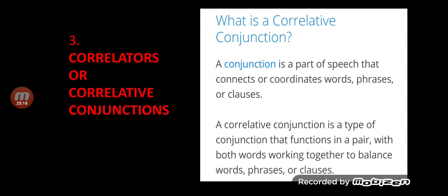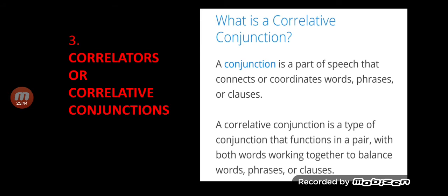That is the third one. Correlators or correlative conjunctions. Although this is not taken as a full-fledged topic, there are questions based on it in your MCQs, or multiple choice questions, or objective type questions, more simply, fill in the blanks.